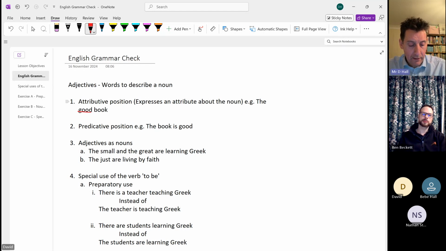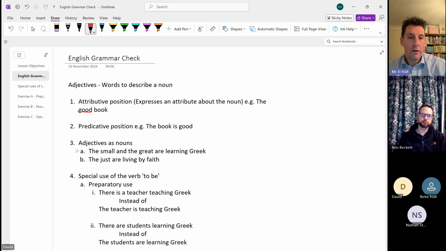We also talked about adjectives as nouns. So we might say something like the small and the great are learning Greek. And of course, we imply the small, whether we're talking about people or students, there's a noun that sits in there, and that's supplied by our understanding when we speak the sentence. So we can use an adjective to describe a group of people, in the place of a noun. Another one is the just are living by faith, for example, the just people, the just ones.